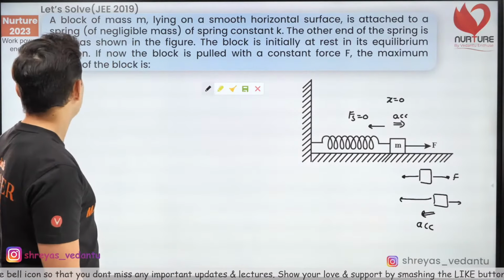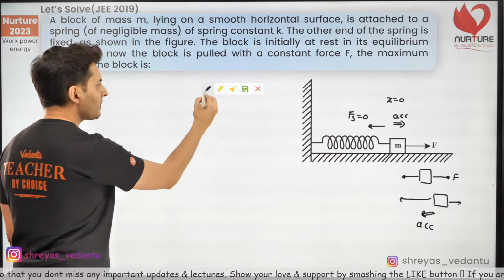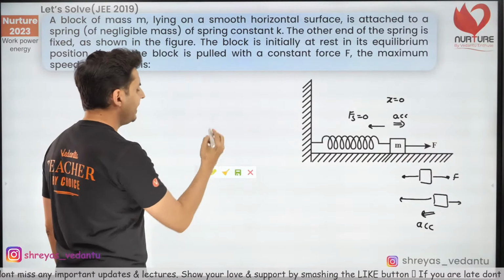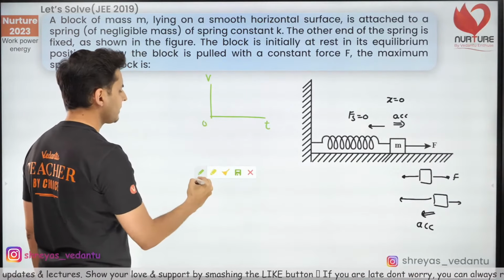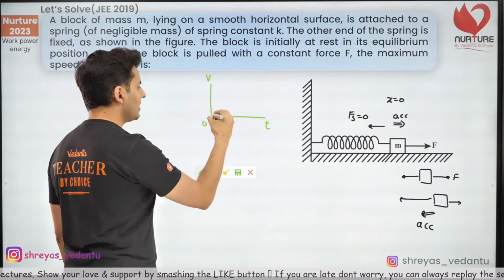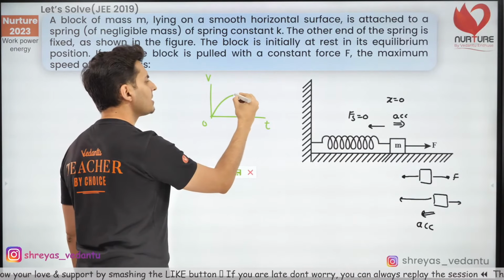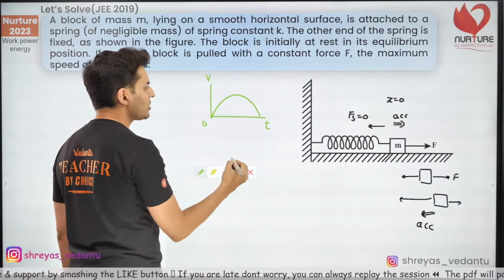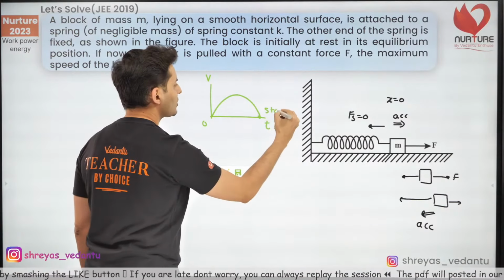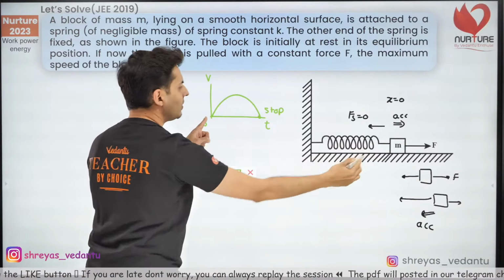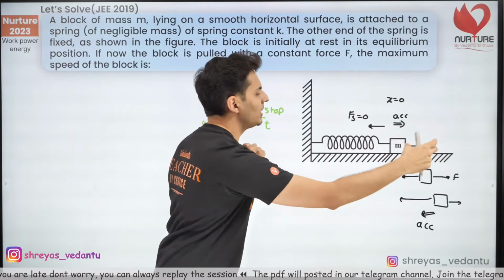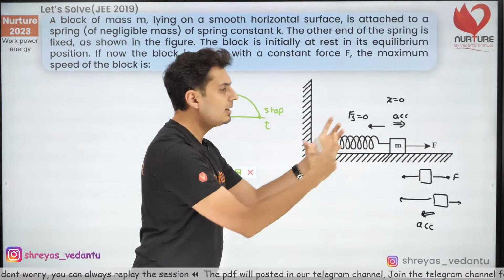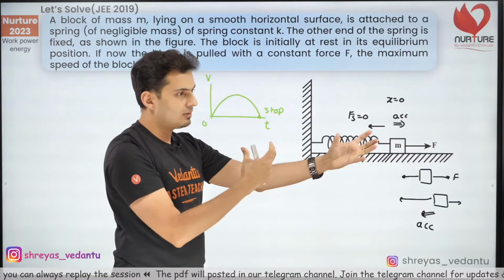Now the question says, find the maximum speed of the block. If you roughly think about how the velocity is going to change with respect to time, the velocity will increase, reach a maximum, decrease, and it will stop over here. This is t equal to 0. Why does it stop? Because the spring gets extended too much, it will start pulling it back. It will be very difficult to pull it beyond a point. So that's why it will stop.